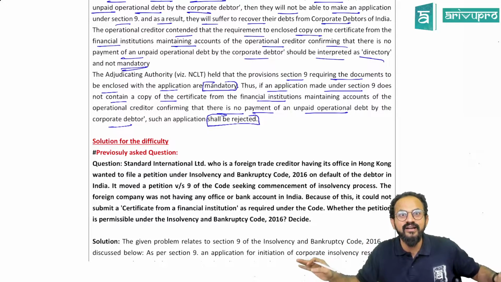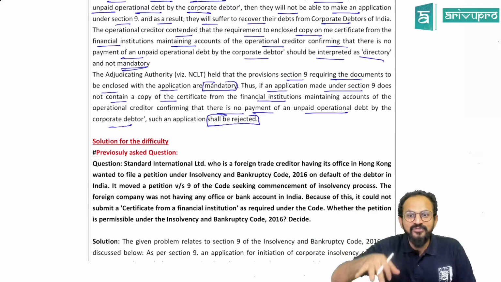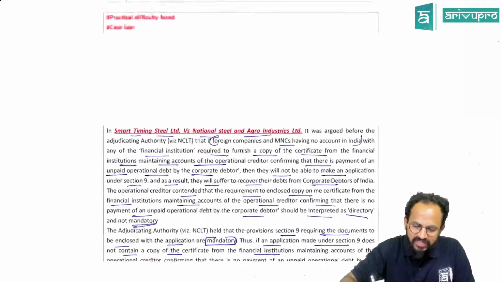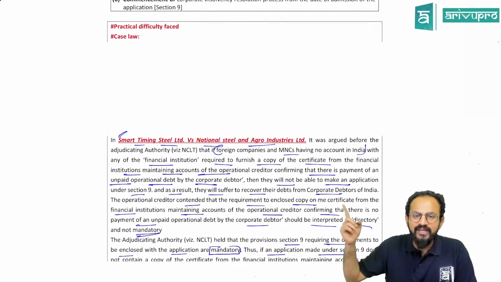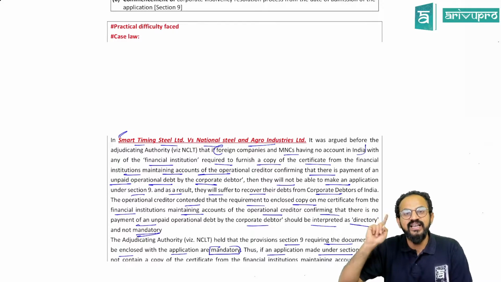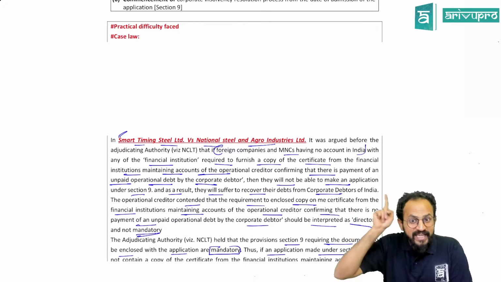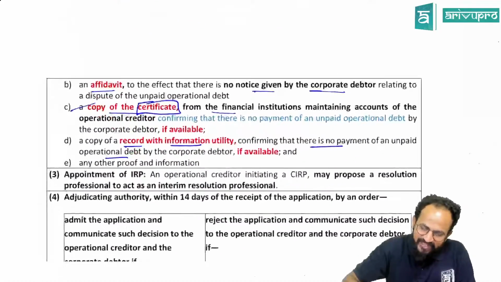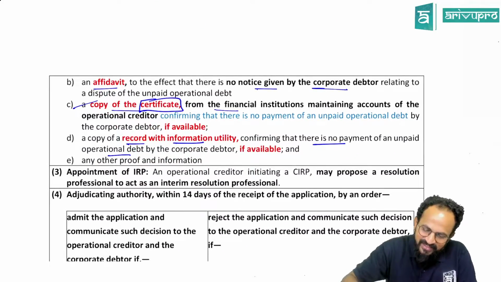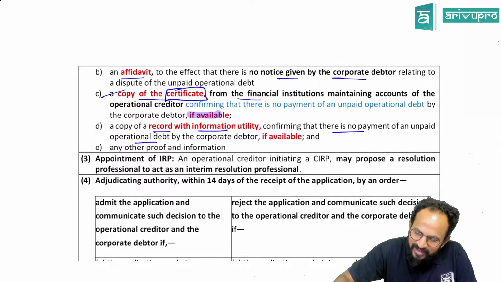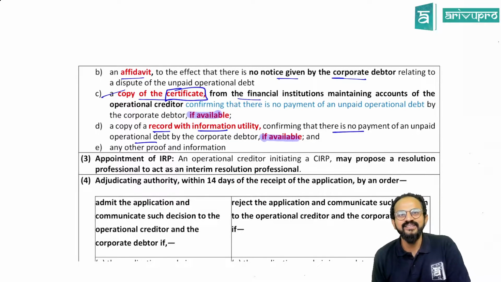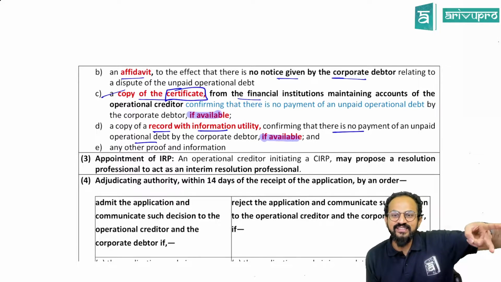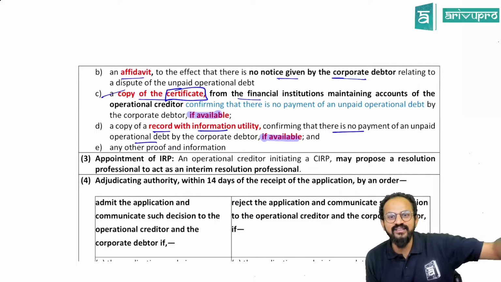I rejected the claim. After this case law, Smart Timing Steel Limited versus National Steel and Agro Industries Limited, there was an amendment. Now what is the amendment? This is the amendment: "if available" was added. After this case law, they added these two words.